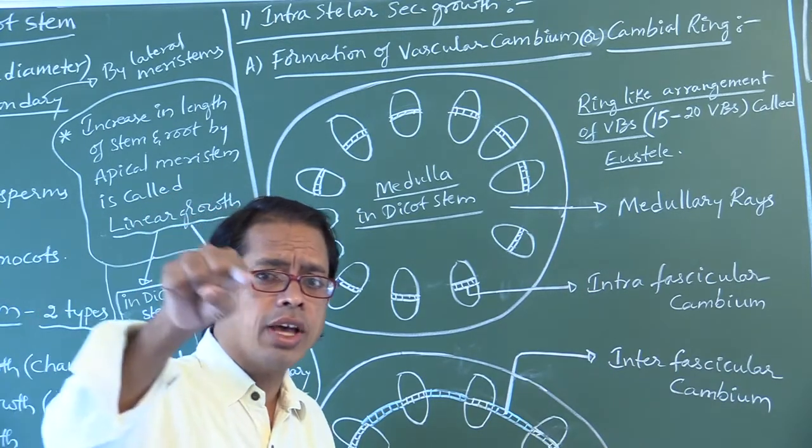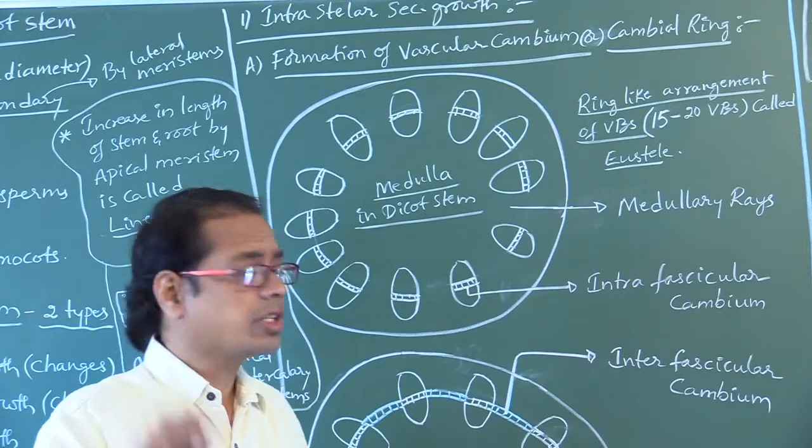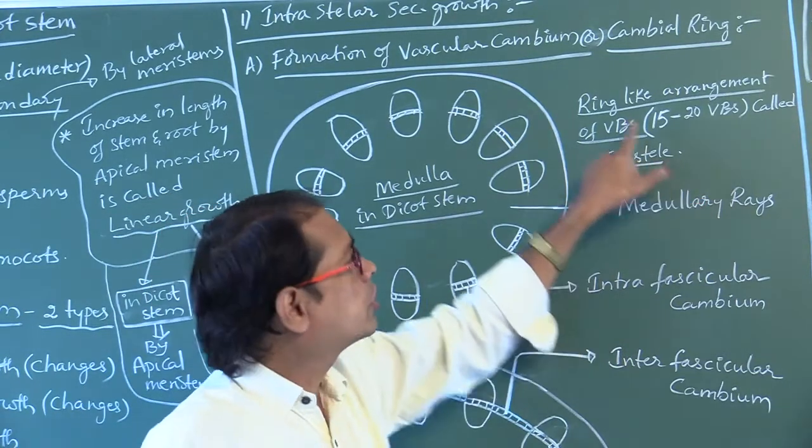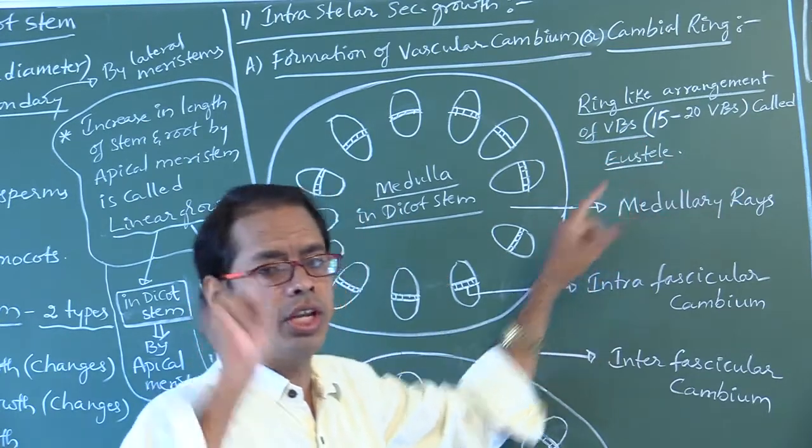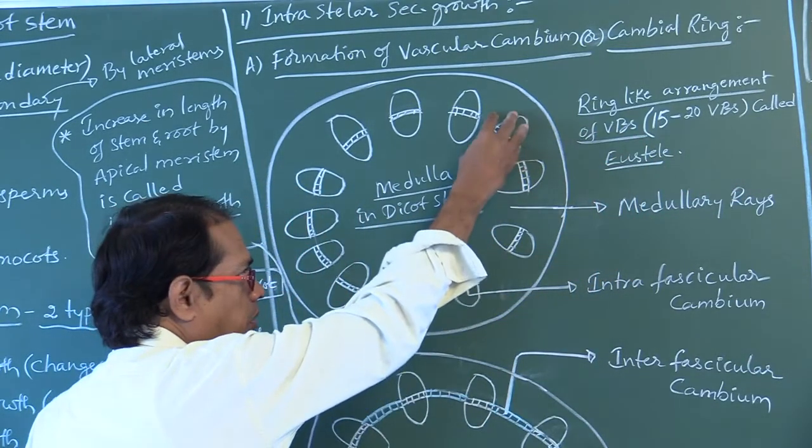This ring-like arrangement of vascular bundles is called eustele. So this is the vascular bundle.